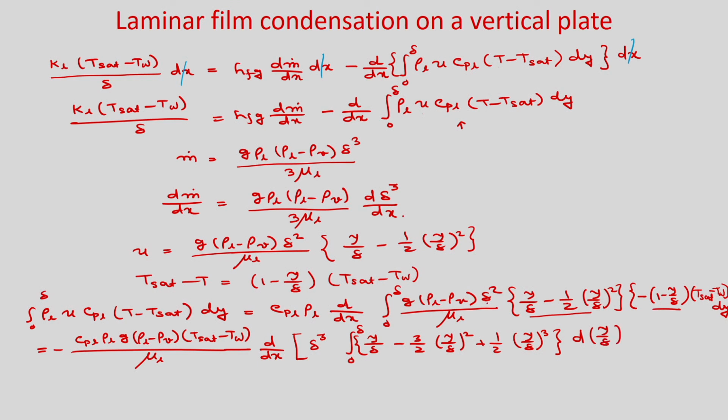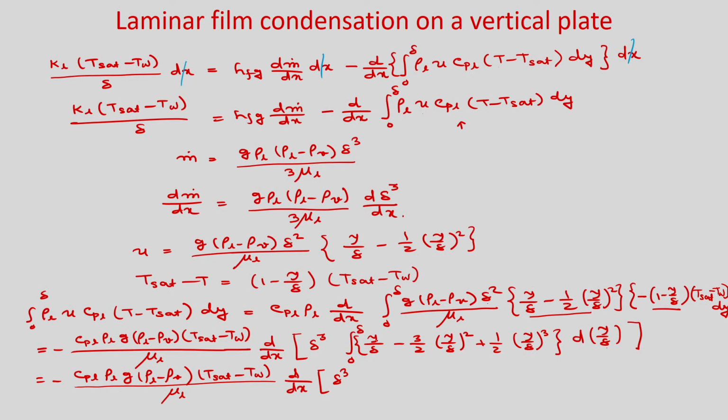So, you can see here delta square is there, we have divided by delta. So, it will be delta cube. So, now easily you can integrate it. You will get C_PL rho_L g (rho_L minus rho_V) (T_sat minus T_w) divided by mu_L, d of dx delta cube. So, this you integrate.